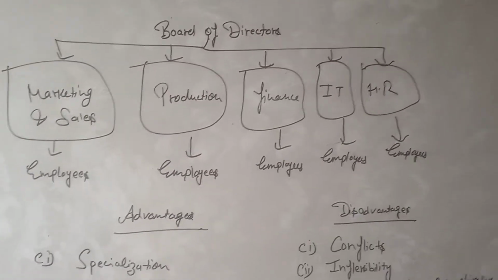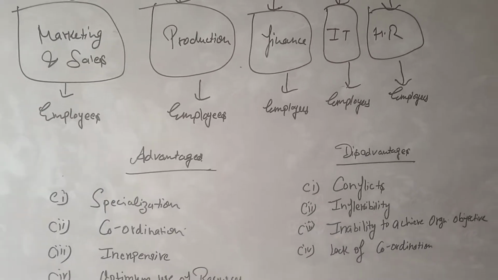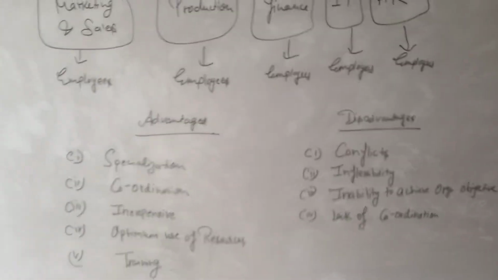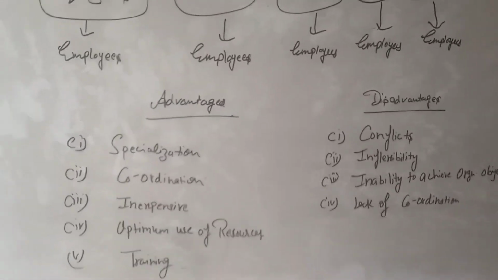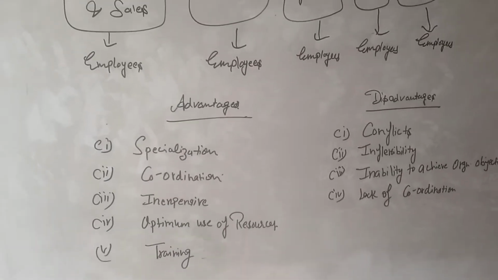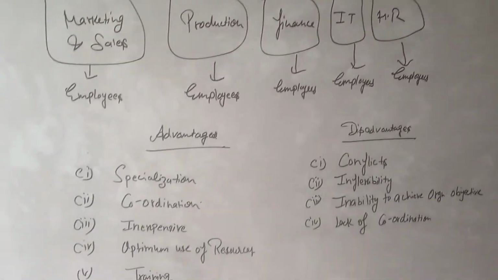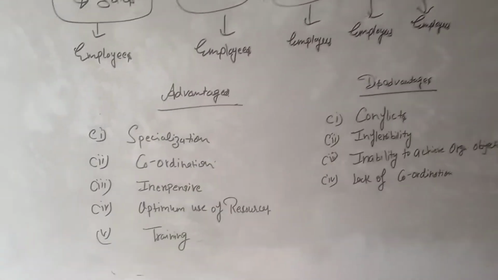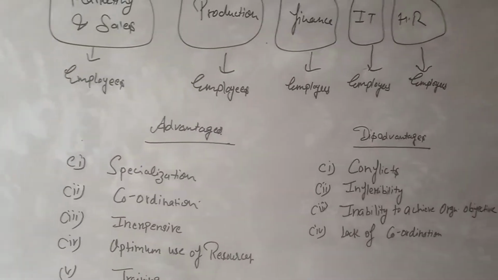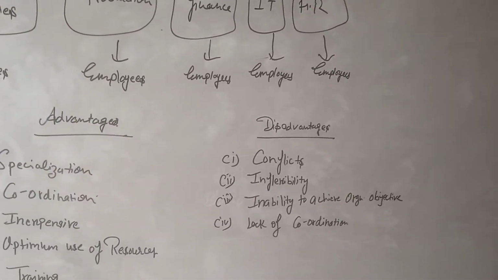Every coin has two aspects. The first one is positive and the second one is negative. So now we will discuss the positive aspects of functional structure, the advantages. The first one is specialization.